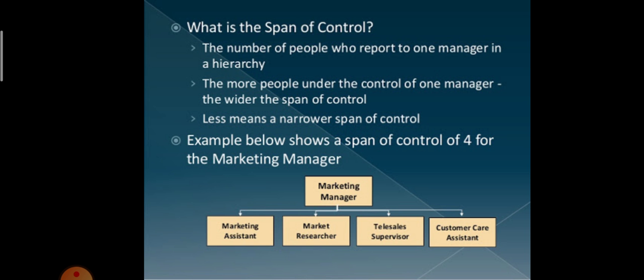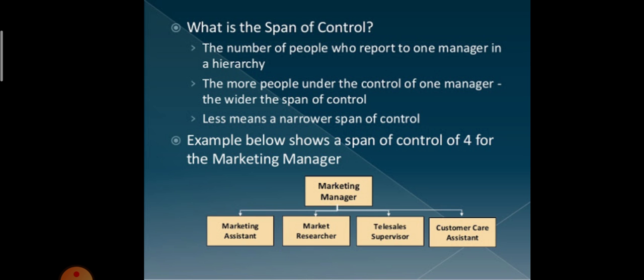Okay, then what is span of control? It is the number of people who report to one manager in a hierarchy method. We will discuss in the next lecture what the hierarchy method is. The number of people who report to one manager, and the manager also reports to the director. This is very easy for understanding and controlling the span of control.